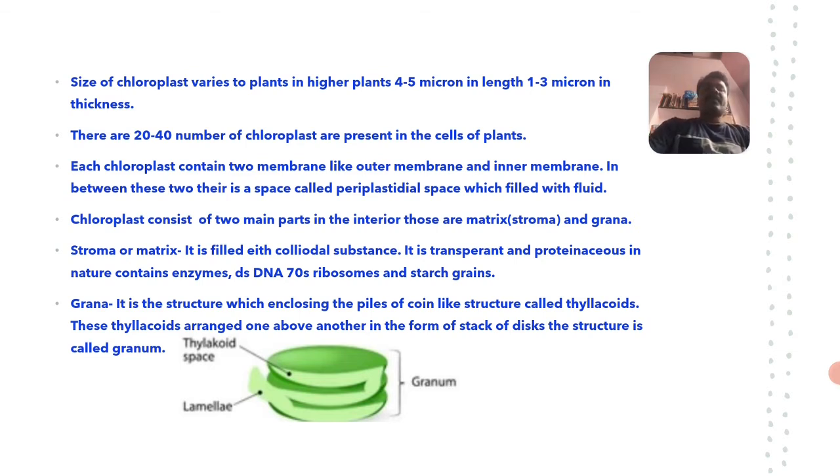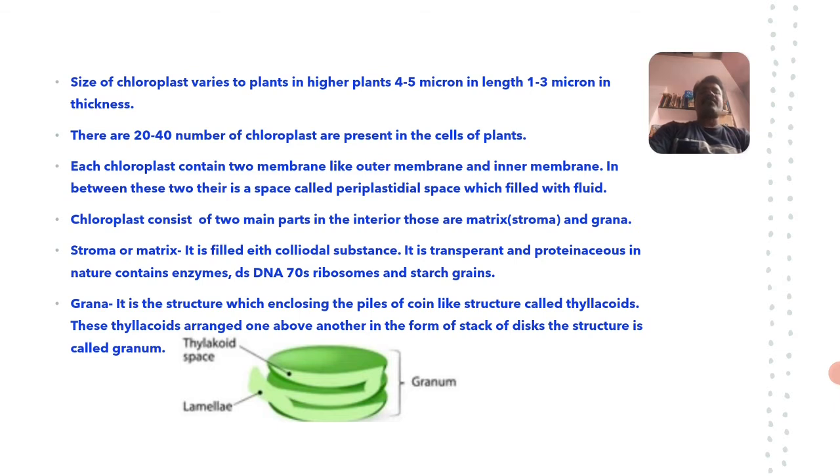Then grana is the structure enclosing piles of coin-like structures called thylakoids. These thylakoids are arranged one above another in the form of a stack of discs. The structure is called a granum. See, the grana is the structure enclosing the piles of coin-like structures, those are called thylakoids. These thylakoids are arranged one above another, and they form the stack of discs. The structure is called a granum.